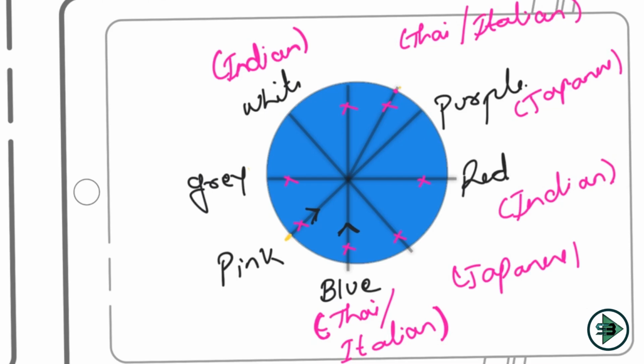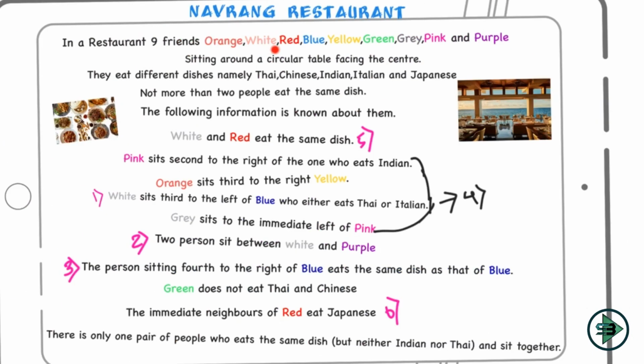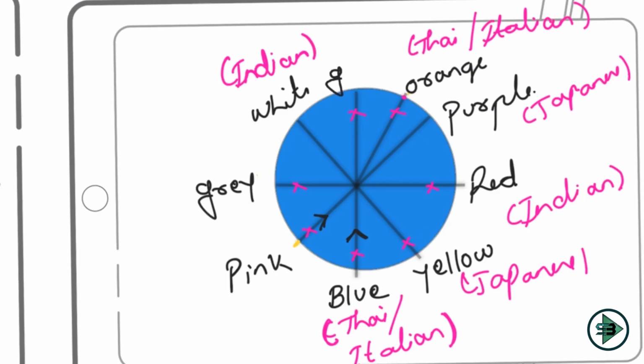So let's just write that as well. If I put a yellow here, orange sits third to the right, so orange will come here, third to the right of yellow. And what is one color that is left now? Let's check. What are we done with? We are done with orange, white, red, blue, then yellow. Green is something that is left, right? Yes, green is left. So let's put a green because there is only one position that is left, and so that is where I'll have my green.